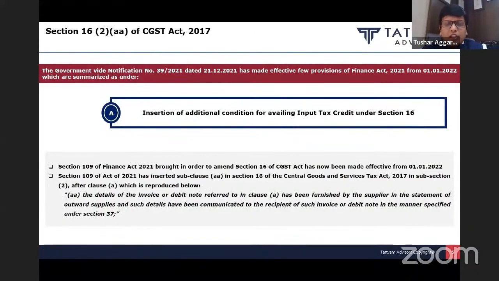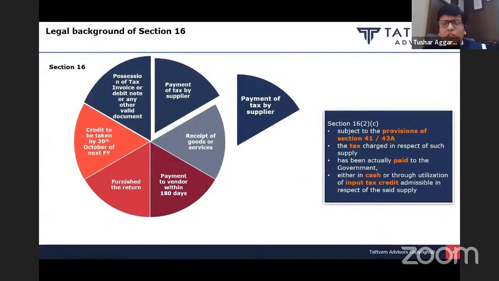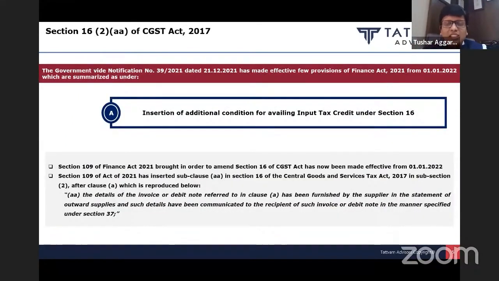With effect from 1st January 2022, section 16(2) subclause A was already inserted, which provided that the details of the invoices or debit note must be furnished by the supplier in its outward supplies, that is GSTR-1, and the same should be communicated to the recipient. Then only credit will be available. So one more condition was already added. So we had a condition called section 16(2)(c), which provided that the supplier should pay the tax to the government. Section 16(2)(aa), which provides that the supplier should upload the invoice on the portal and it should be reflected in GSTR-2B. Rule 36(4) was also amended.